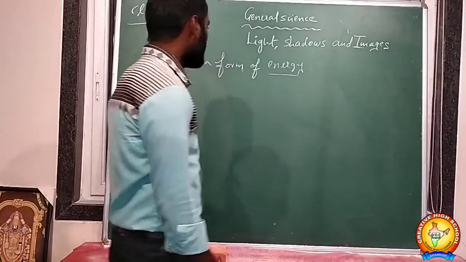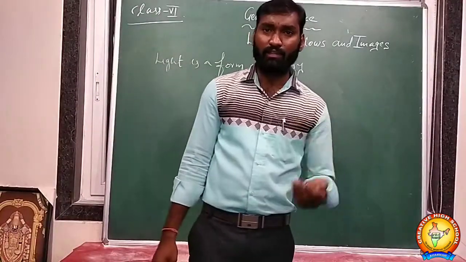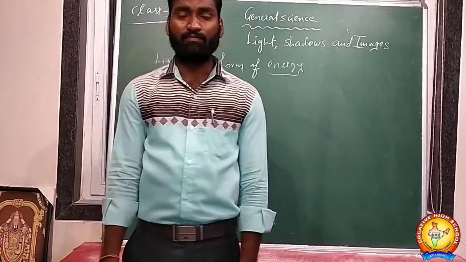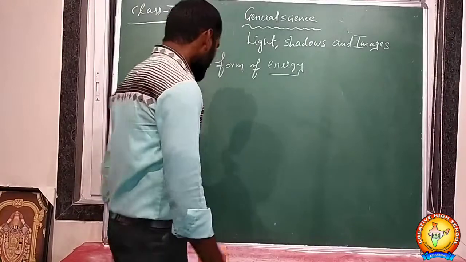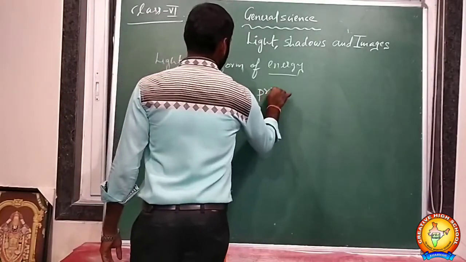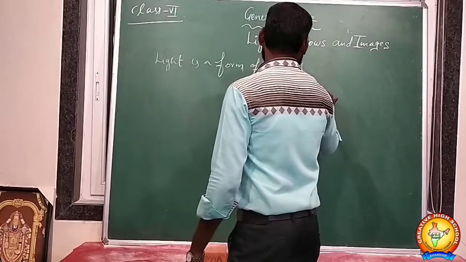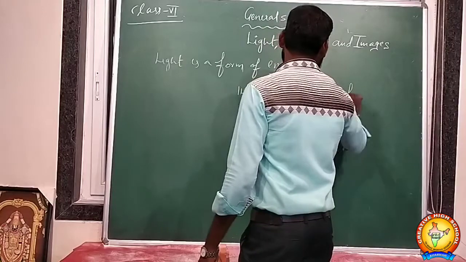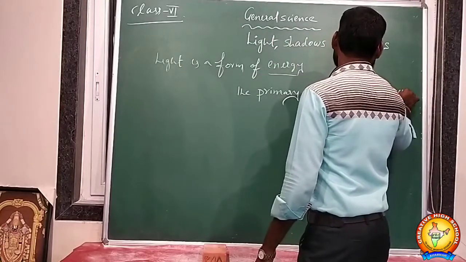Okay. Light is a form of energy. Where do we get light energy naturally on the earth? The primary source of light energy is the sun.